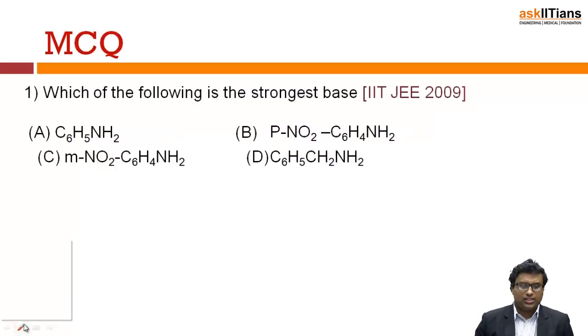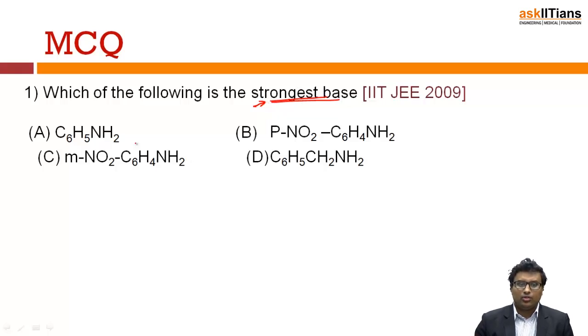The first question is: which of the following is the strongest base? In one of the earlier parts I discussed the basicity of amines. I told you one important logic: the strongest base is the base which is not delocalizing its electrons in resonance.